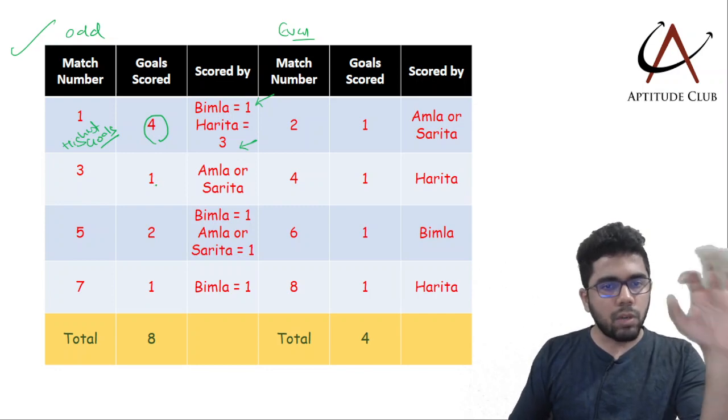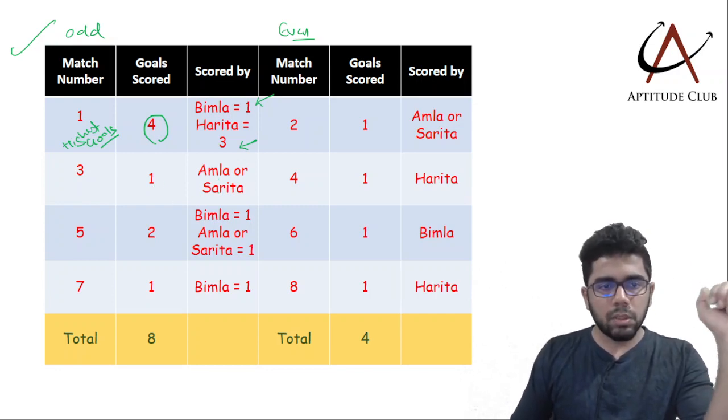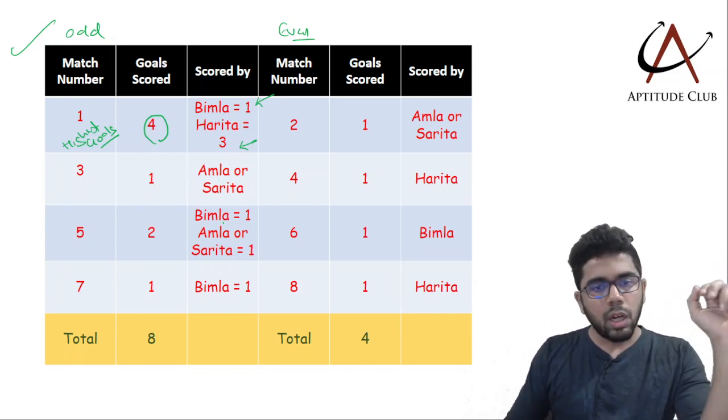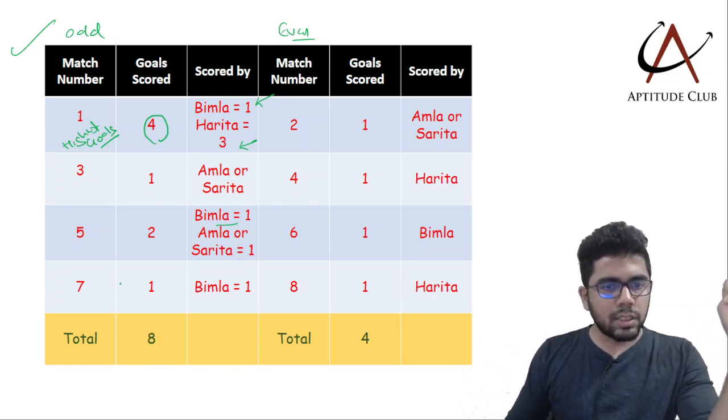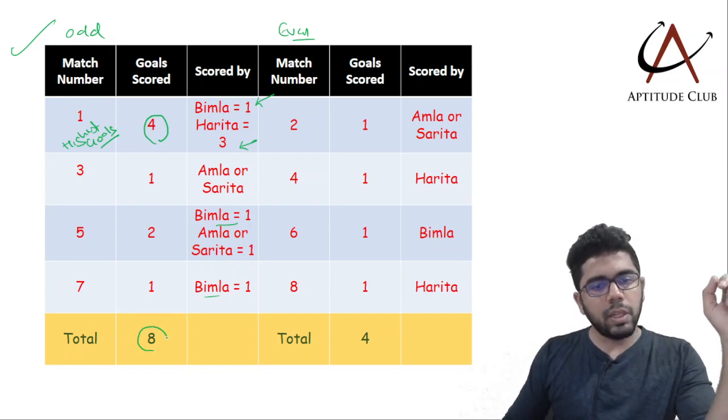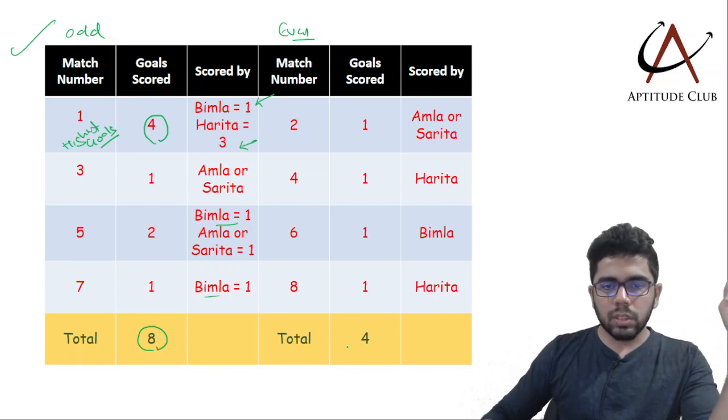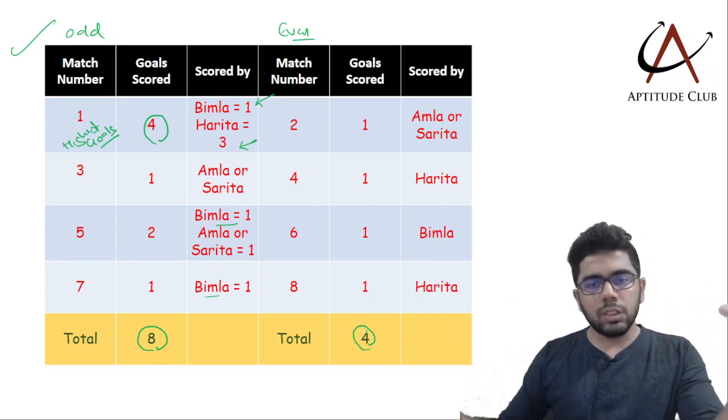Match 3 will have 1 goal which could either be Amla or Sarita. Match 5 will have 2 goals out of which Bimla is scoring 1 and one of Amla or Sarita. Match 7 has 1 goal, Bimla is scoring. So in total, 8 goals are assigned in the odd numbered matches. And in the even numbered matches we know there were total 4 goals, 1 goal in each match.